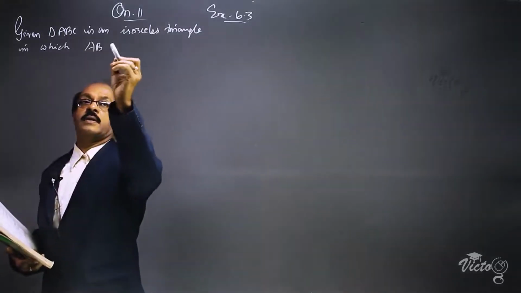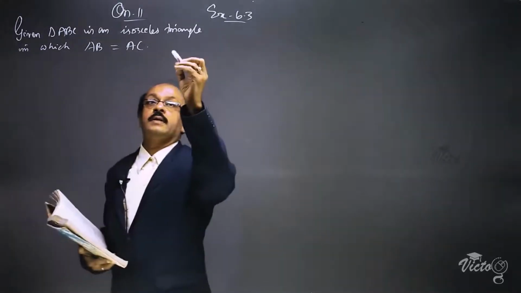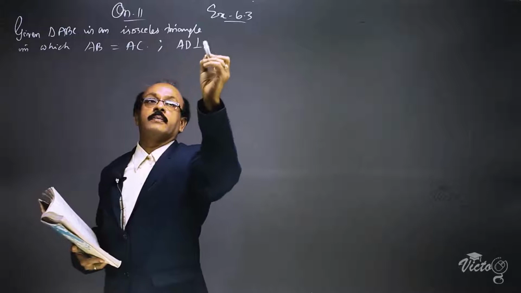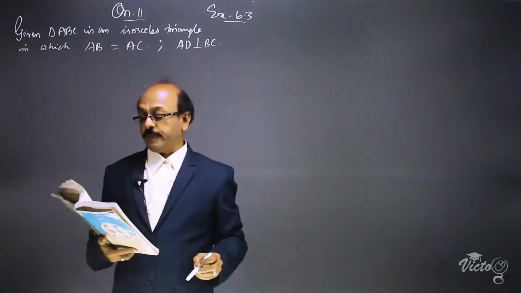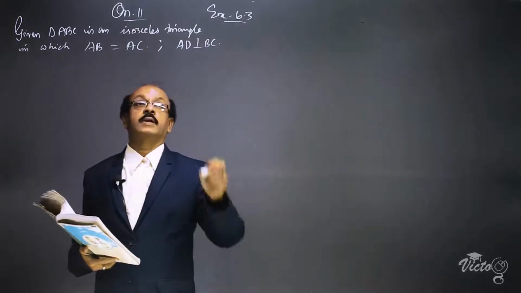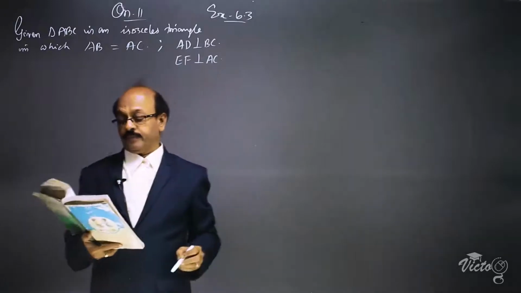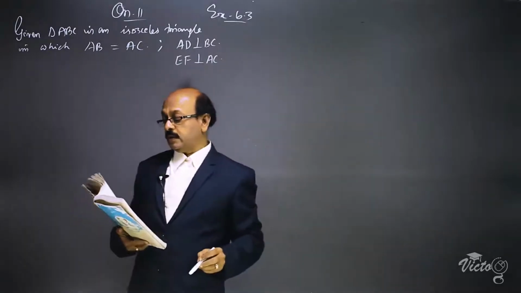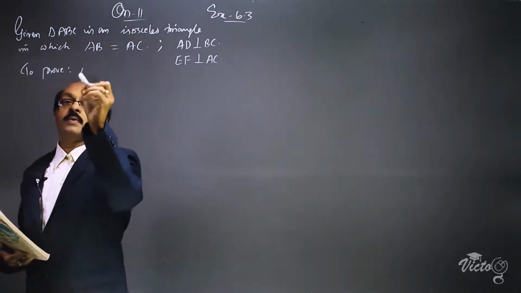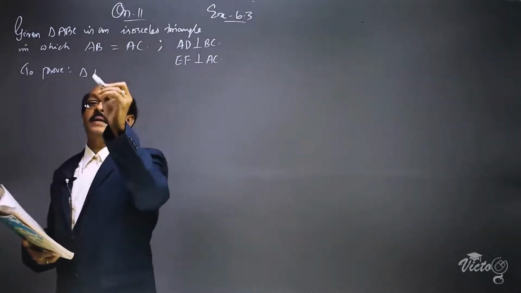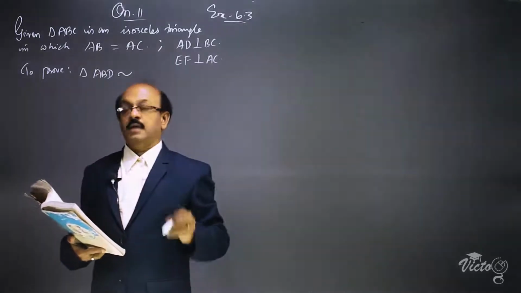AD is perpendicular to BC, and EF is perpendicular to AC. To prove: triangle ABD is similar to triangle ECF.